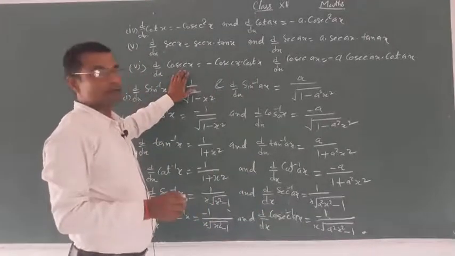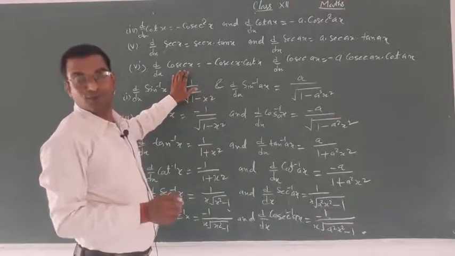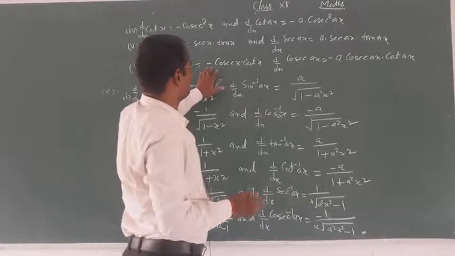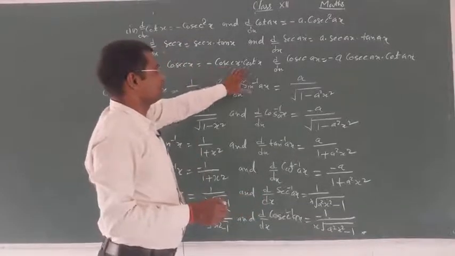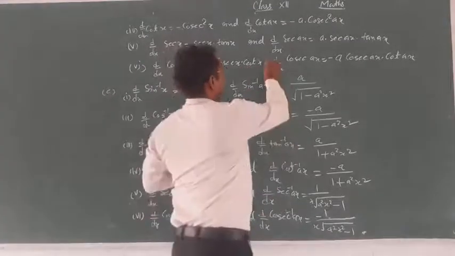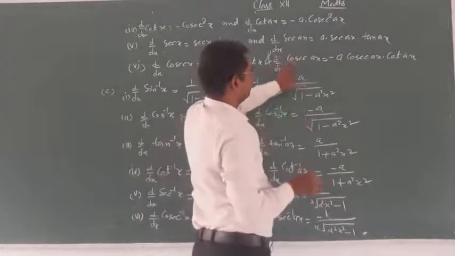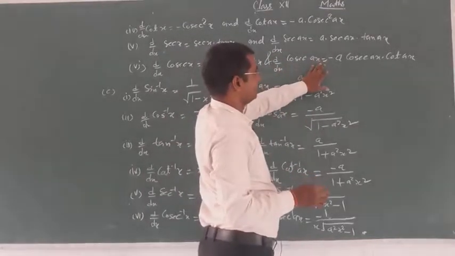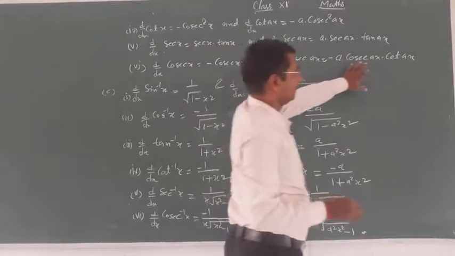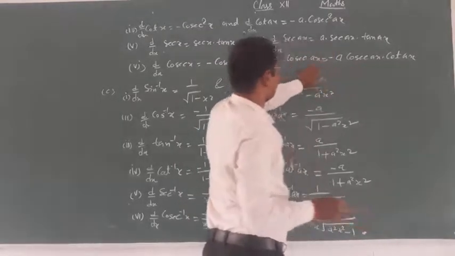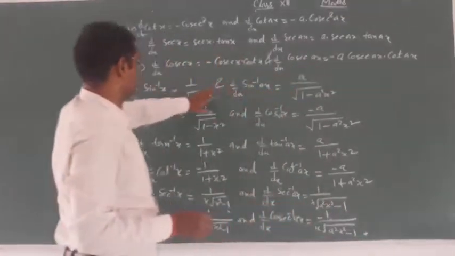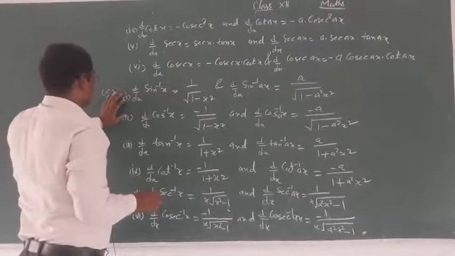Derivative of cosec x is minus cosec x into cot x, and derivative of cosec ax is minus cosec ax into cot ax into the coefficient of x, a.